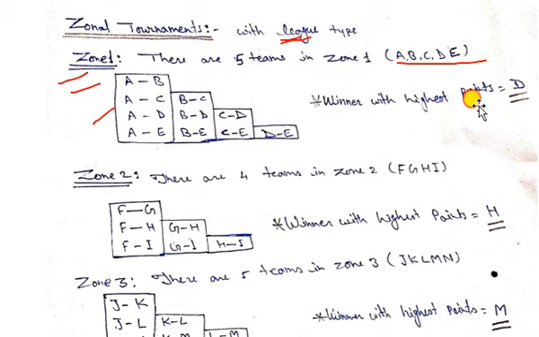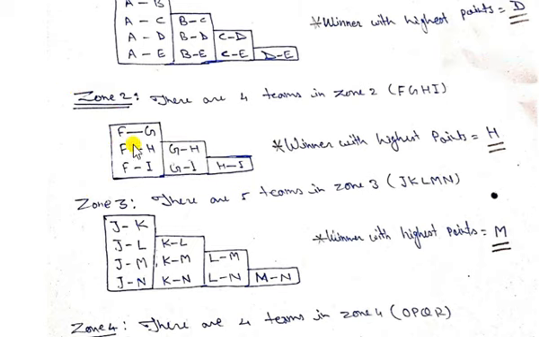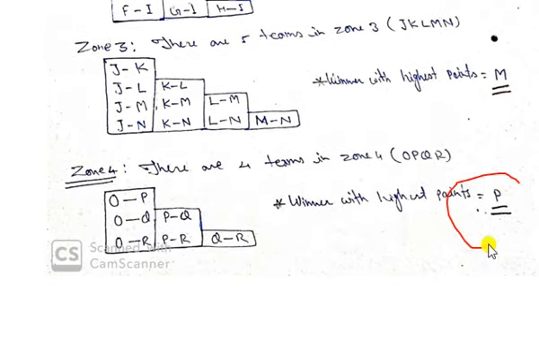And if D is the zone A winner, okay, zone A winner is D, then in the same way we will start zone second. There are 4 teams. We are also starting this with the staircase method, and we get a winner from zone B. Same thing we do in zone 3, then we get a winner from zone 3, and same thing we do with zone 4, and we get a winner from that also.